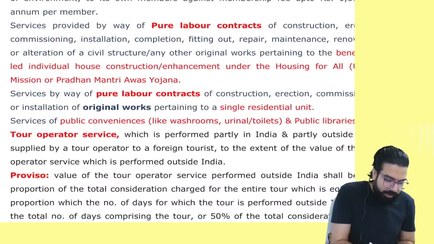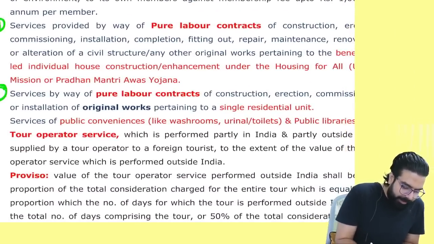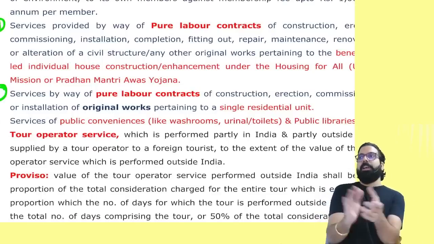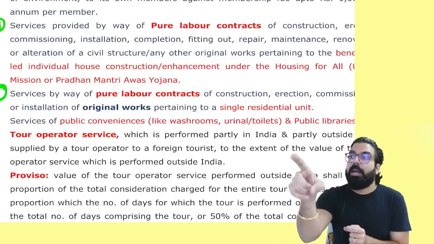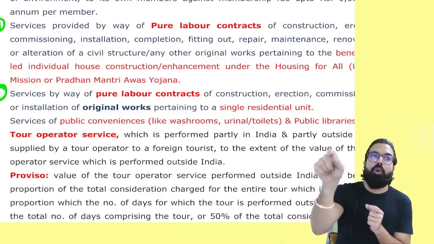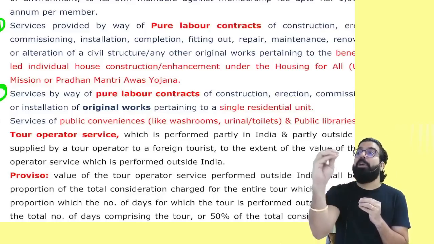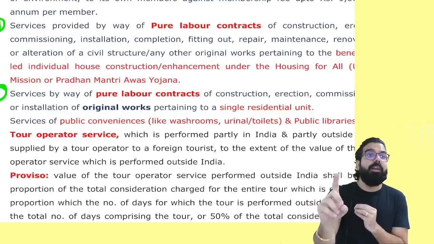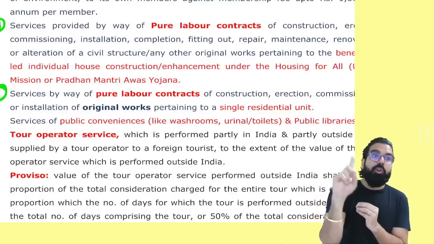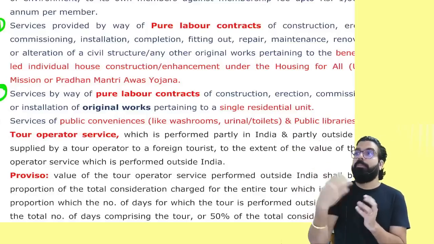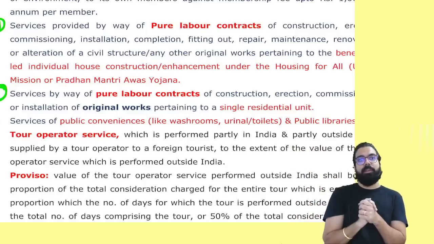In the next one, these 2 points are important. Please be very careful. People here, you are under Pradhan Mantri Awas Yojana. You are getting your home done. I provided you pure labor services for constructing a new home or for repairing your home or for renovating your home. My services will always be exempted.